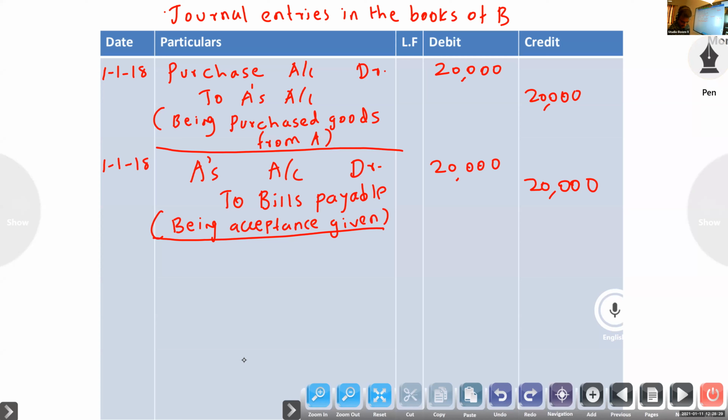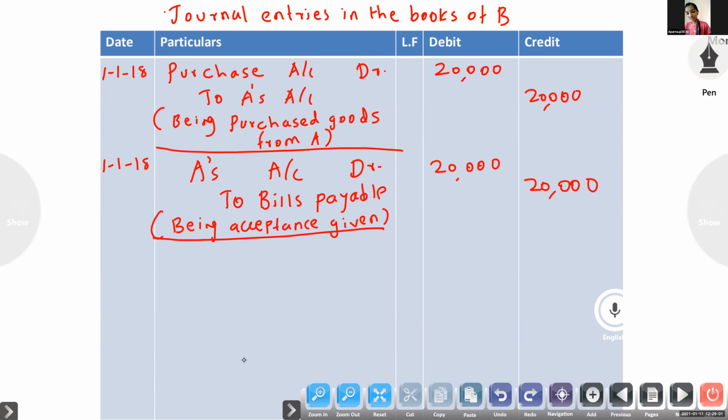Next entry. Narration what? Dishonor. So B's account debtor to bank account, that is bill dishonored. So in the books of drawee, what is the journal for dishonor? Then noting charge is also there. So what is the journal? Bills payable account debtor, noting charge account debtor to A's account.